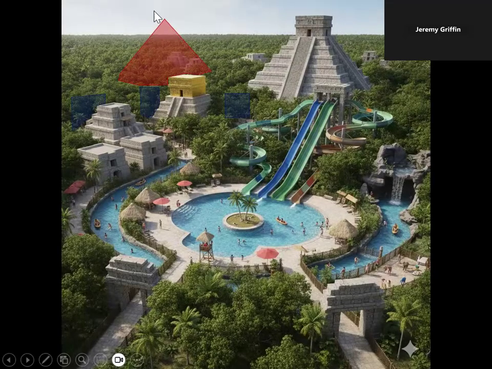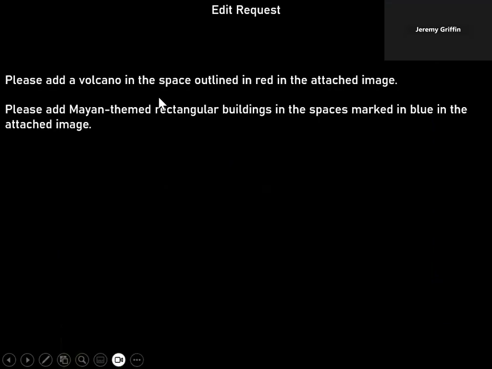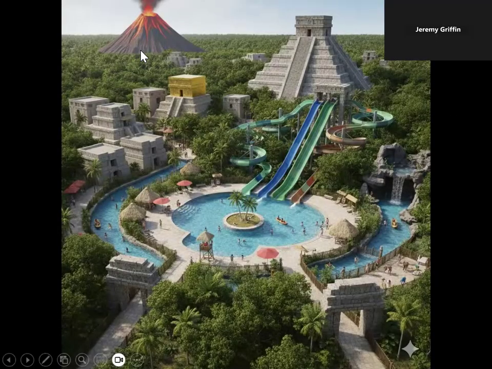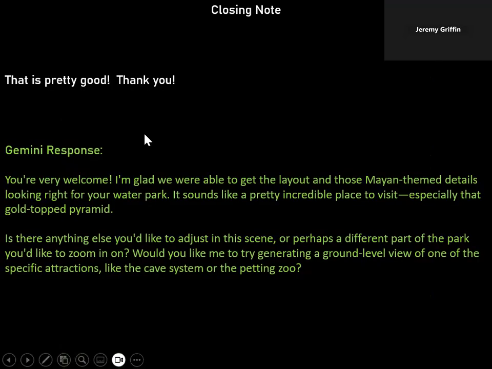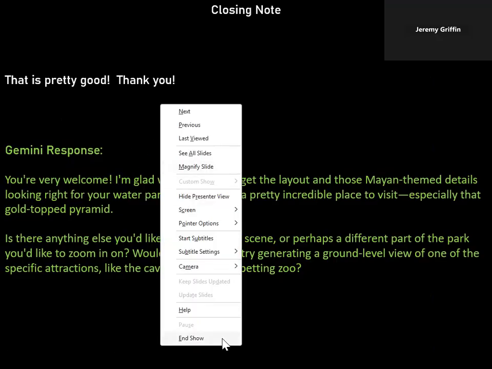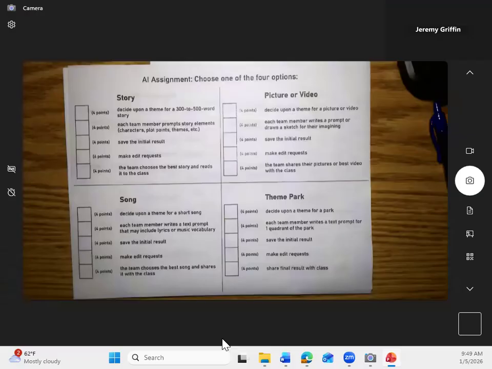So I went back to PowerPoint and made these outlines and said, please put the volcano where I show it there, put the buildings where I show them there. And it did. Well, it got pretty close. It's a little better. It added some new buildings exactly where I requested them, and the volcano's a little closer. That's good enough. So there you go, this is the park. Boom. And it gave me the you're welcome. So there's my example for you.